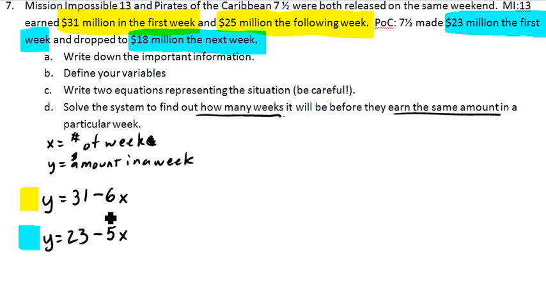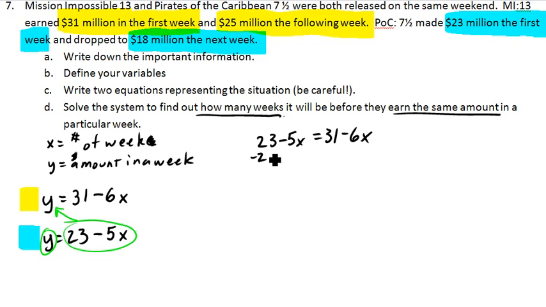We've got the two y equations. We need to get a variable by itself. Oh, y is already by itself. That y is all by itself too. Oh no, what am I going to do? Well, I'm just going to substitute because that's what I'm supposed to do, Mr. Bauer. So let's do it. We're going to put the 23 minus 5x in for the y, which is going to make this 23 minus 5x is equal to 31 minus 6x.